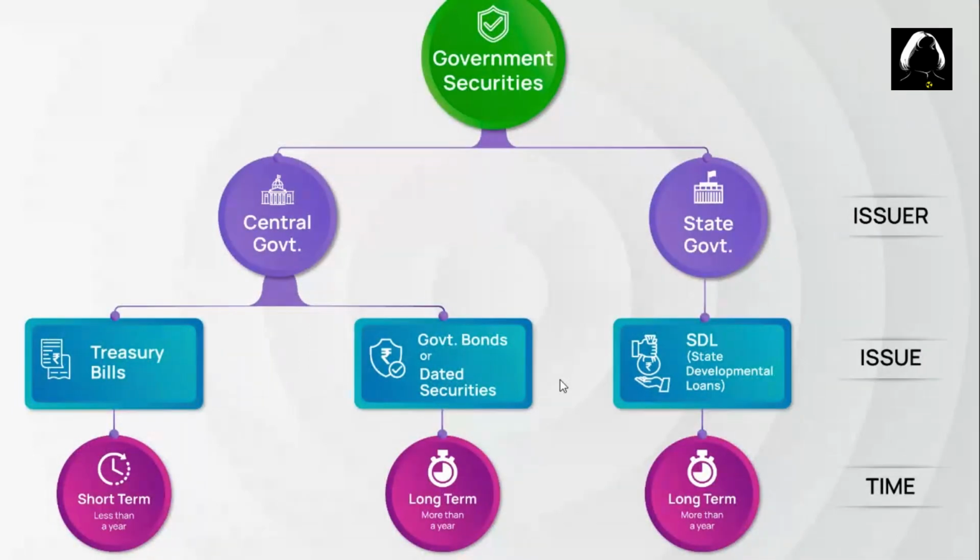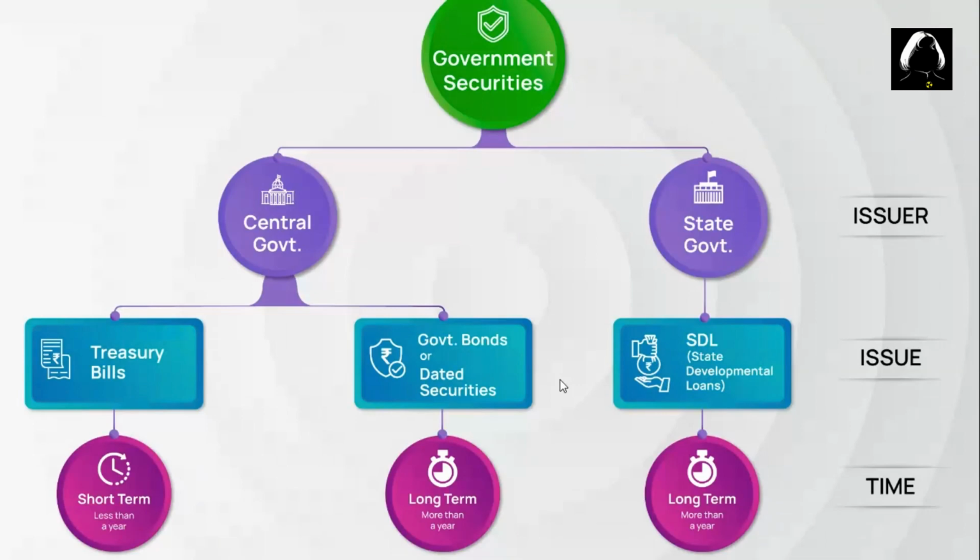Let's understand how many types of government securities are available. In central government securities, we have T-bills or treasury bills. These are short-term bonds with less than 1 year time period, with maturities of 91 days, 182 days and 364 days.